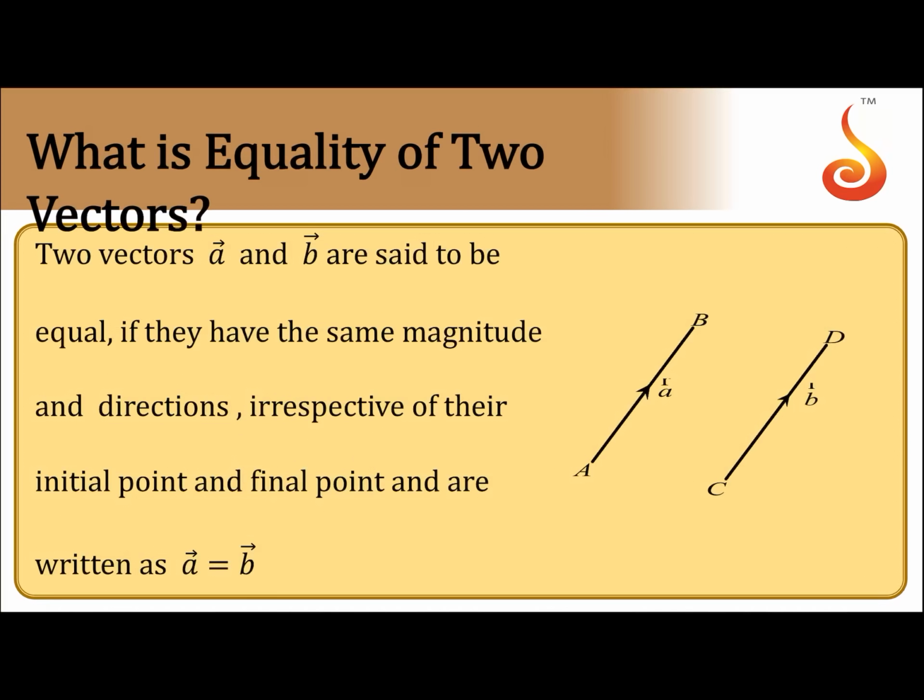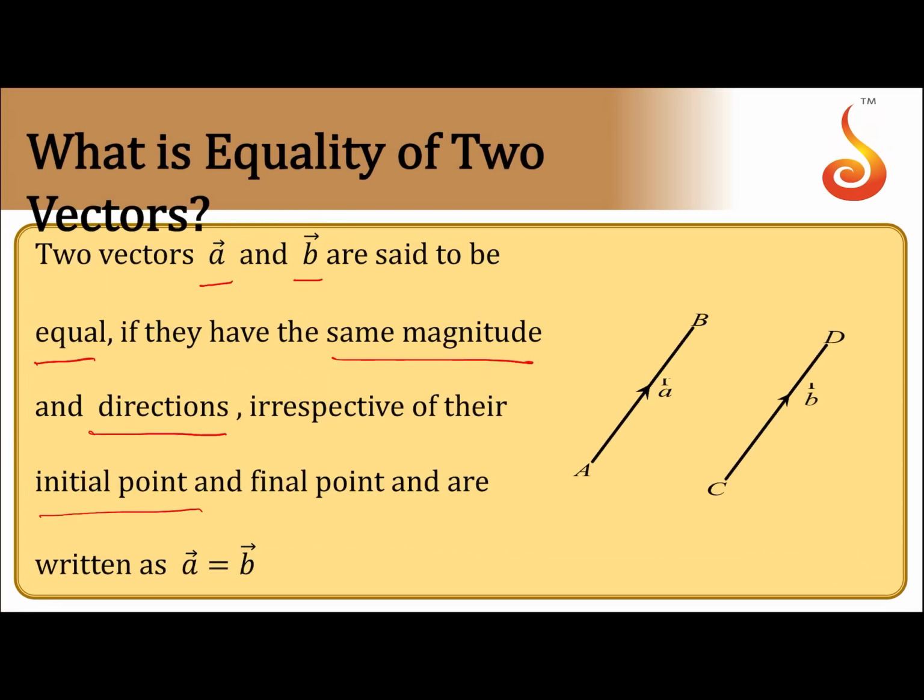Two vectors A and B are said to be equal if they have the same magnitude in the same direction, irrespective of their initial and final points.